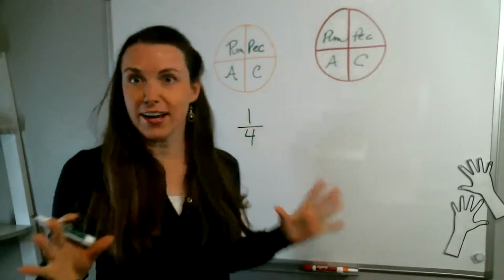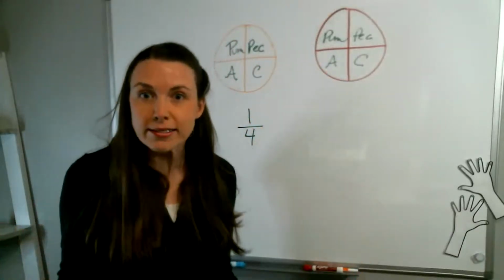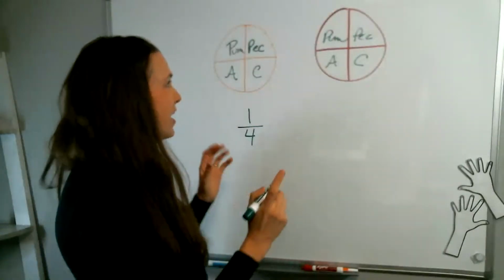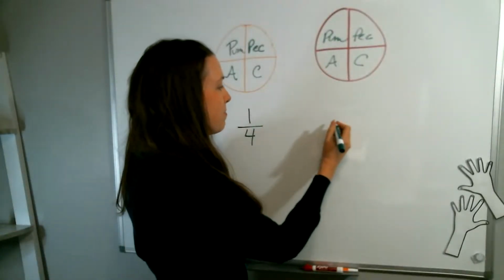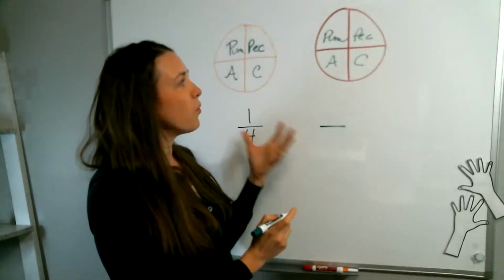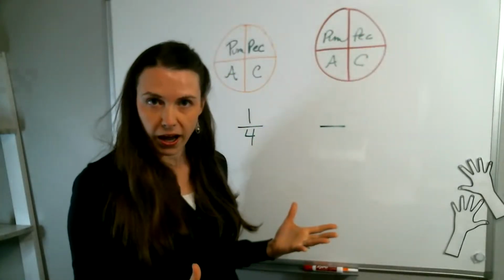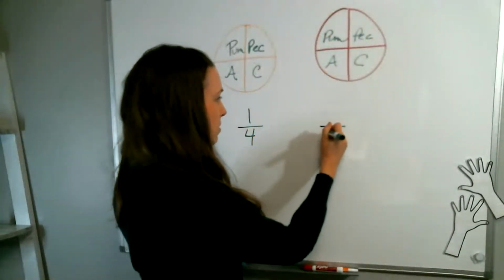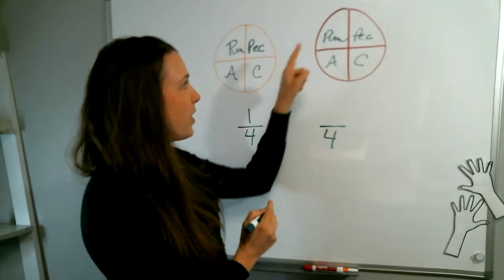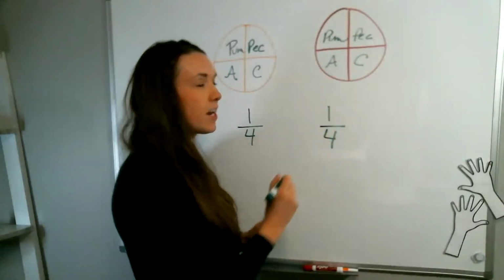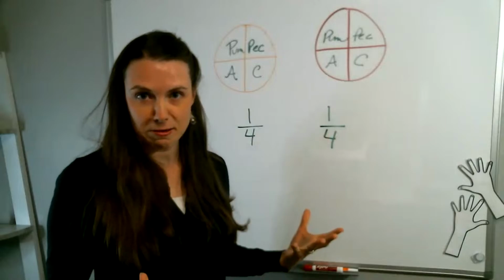Now, like I said, I don't like to have just one type of pie. I like to have lots of pies. So now I'm going to say pecan pie. What is the probability right here that I am going to choose pecan pie? In this pie here, we have four different slices, right? So I'm going to put a 4 right here. And we have pecan pie right here. So there's a 1/4 chance that I'm going to have pecan pie.